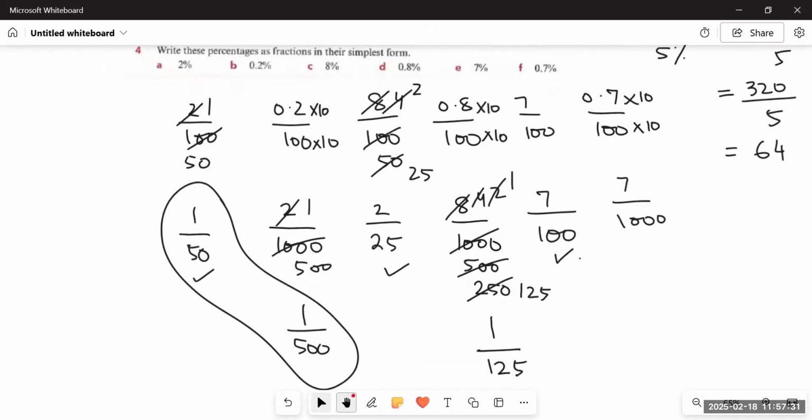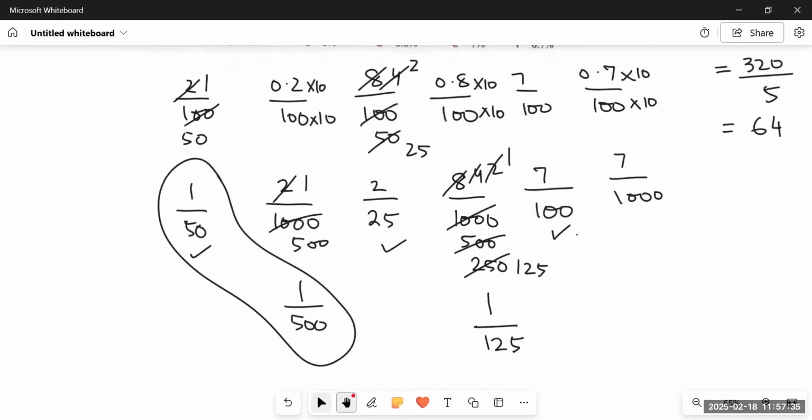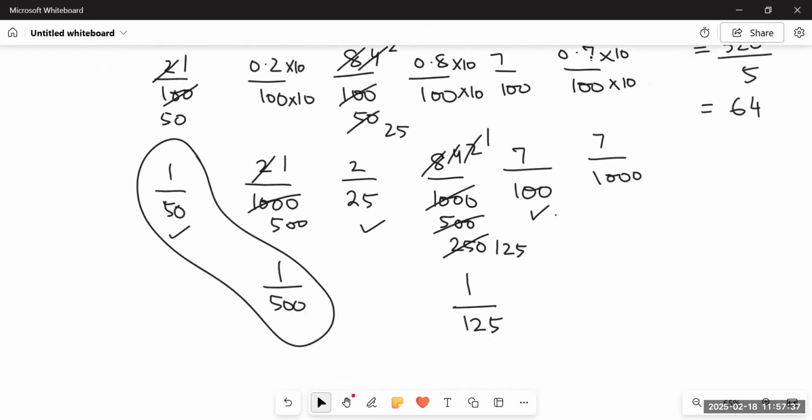Next we have 7 upon 1000. So 7 upon 1000 would also remain the same since we cannot simplify 7 with 1000. So the answer to this would be 7 upon 1000.